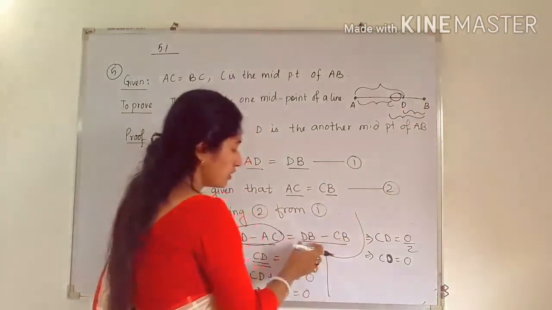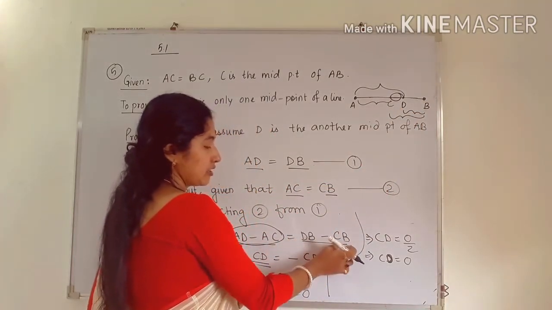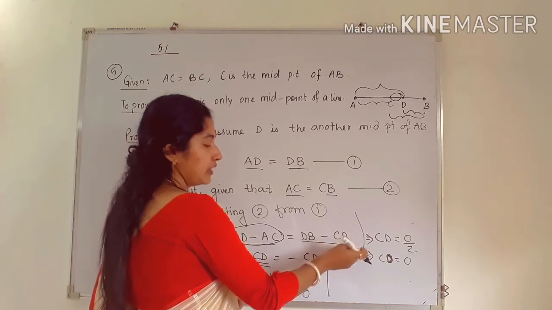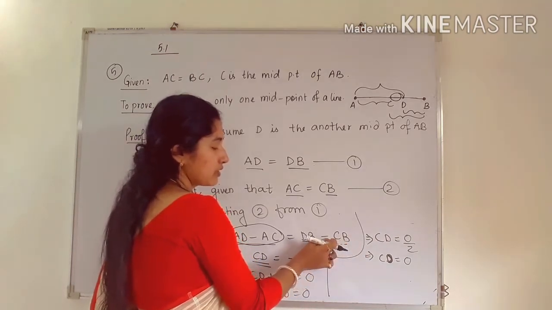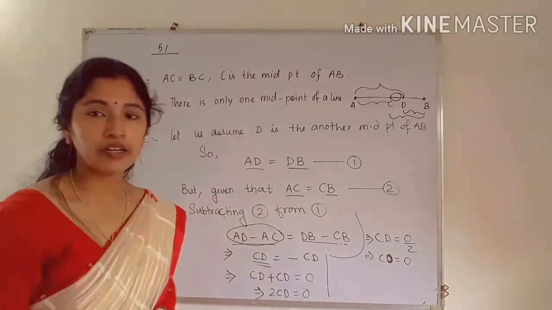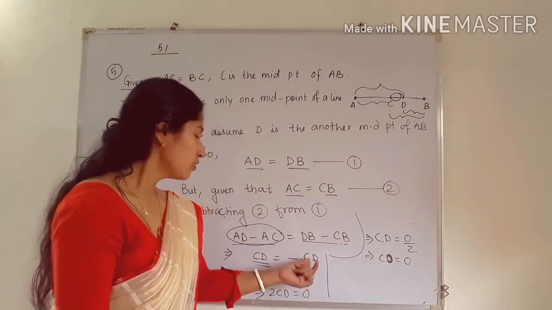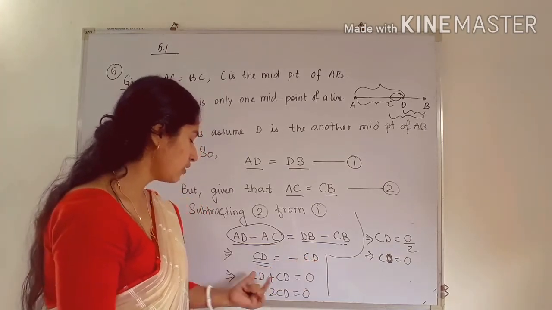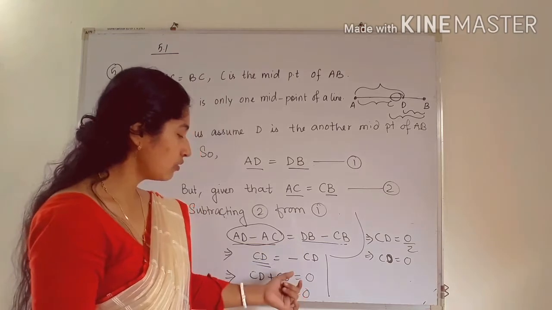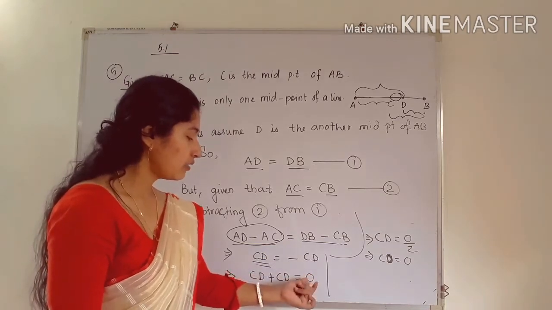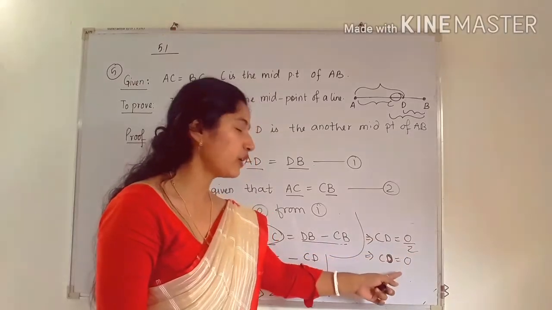But as you know, the smaller one is written firstly and the larger one is written in the second term. That means before the larger number, if there is negative sign, then the answer will be negative, you know already. So by subtracting this we are getting minus CD. So if you transfer minus CD to that side, you will get CD plus CD, and CD plus CD will be 2CD. 2CD is equal to 0. In right hand side the remaining will be 0. So CD is equal to 0 by 2, and 0 by 2 will be 0.